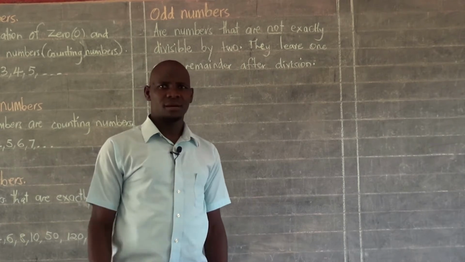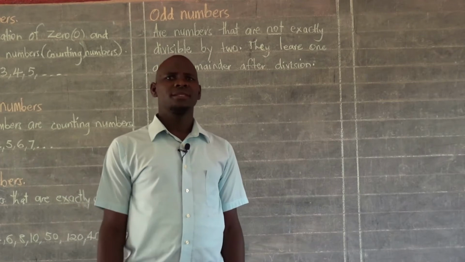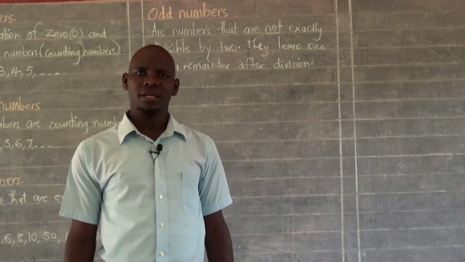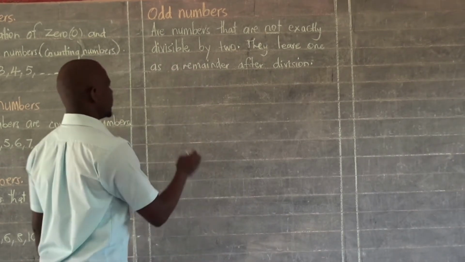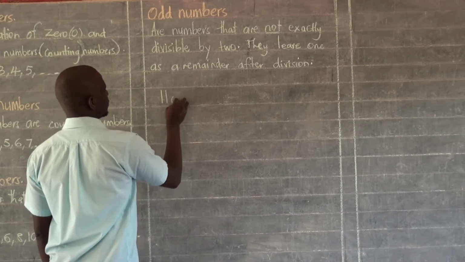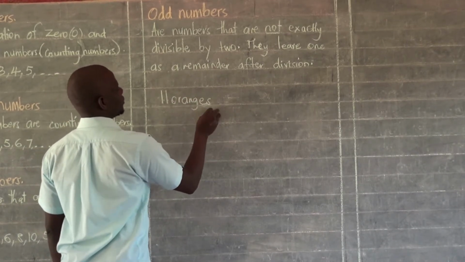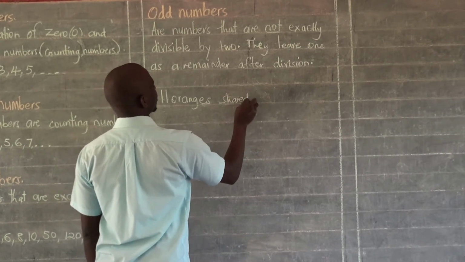I'll give you an example of around 11 oranges. Still 11 oranges shared by 2 children. Of course, we shall know that we have 11 oranges to be shared.